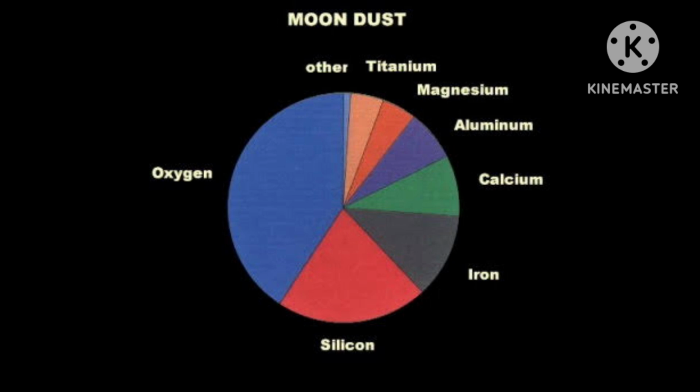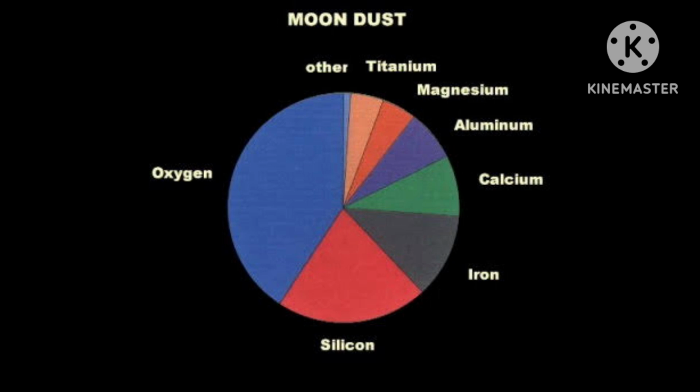Because of lack of an atmosphere, the moon's surface has been bombarded by passing debris, creating many impact craters.